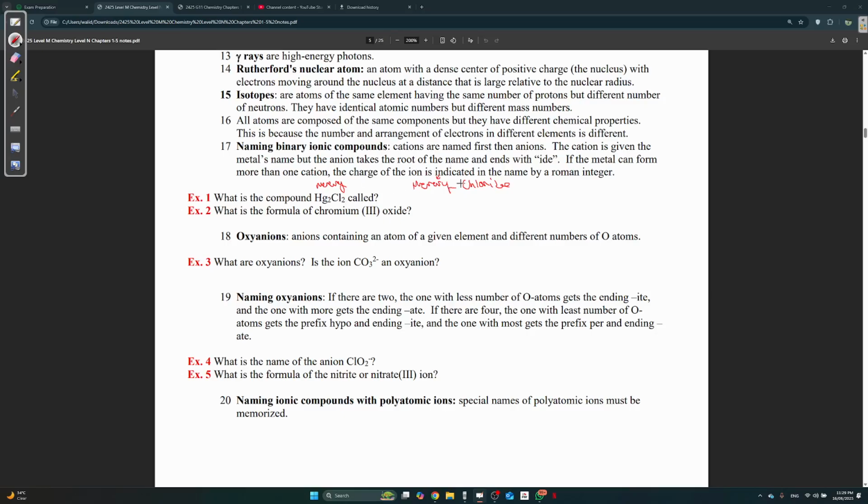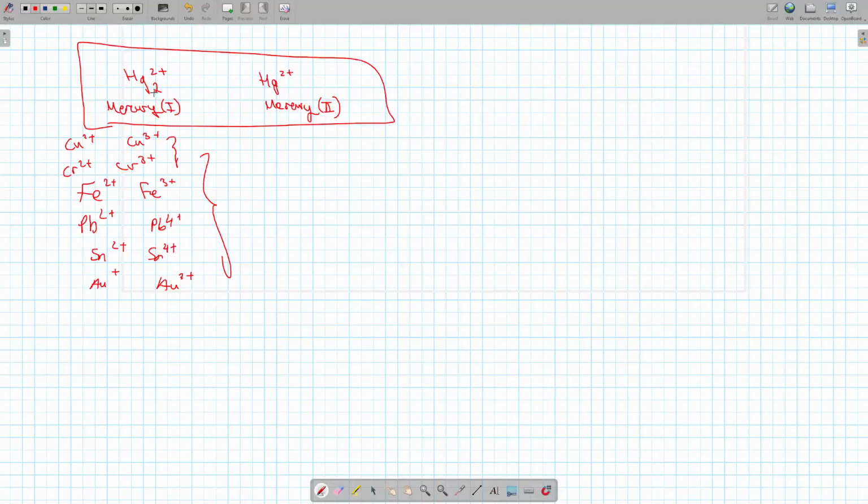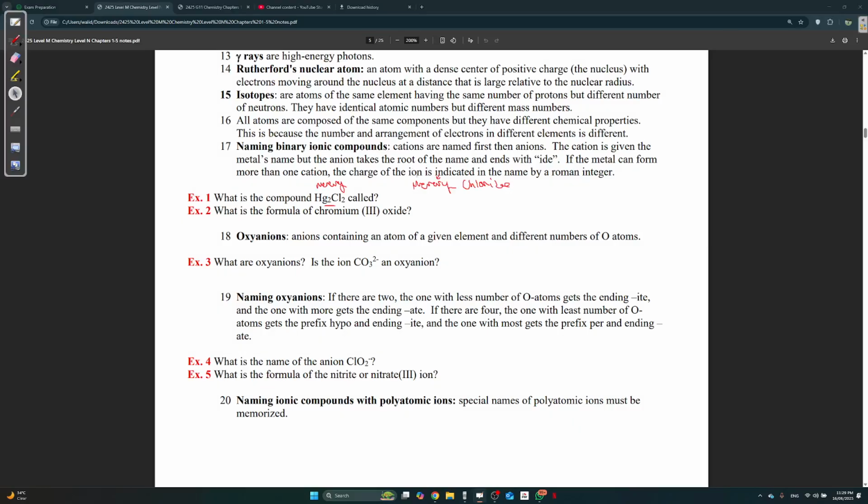So we can't just say mercury, since it has 2 different names. How do we know which is which? We take a look at the atomicity for mercury. It's 2. What did we say in our rule? Hg2, what's that called? It's mercury 1. So you have to say mercury 1. Okay. What is the formula of chromium 3 oxide?